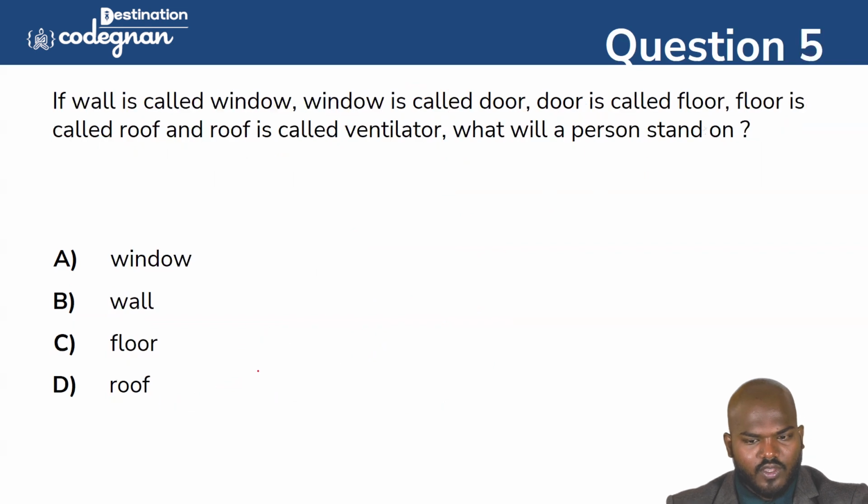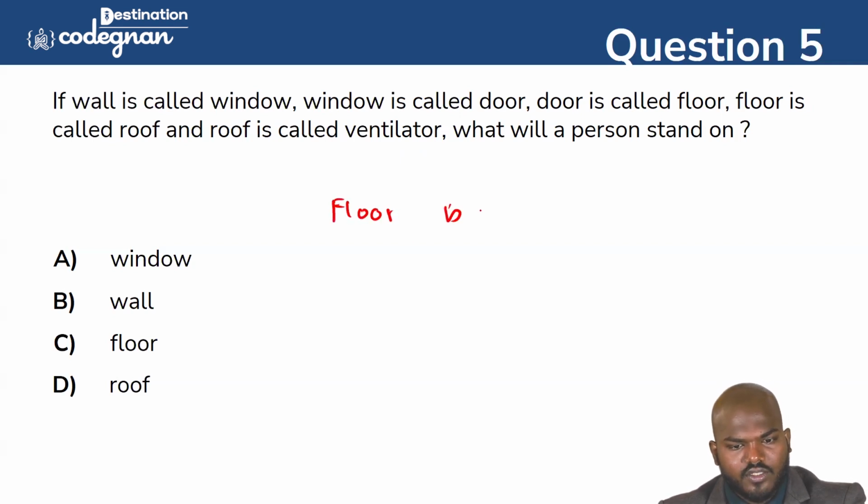Going to the next question, you see this one. If the wall is called window, window is called door, door is called floor, floor is called roof, and roof is called ventilator, what will the person stand on? That is the question they are asking. So which will be your answer? Definitely the answer is floor is called roof. Floor is called roof.